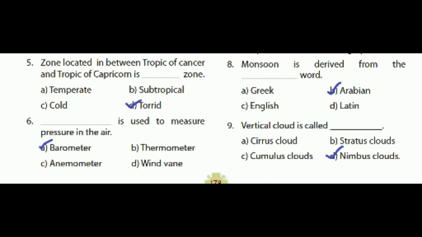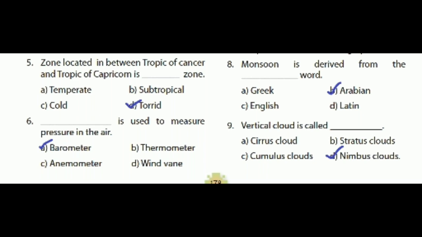Next, fifth one, the zone located in between Tropic of Cancer and Tropic of Capricorn is dash zone. Answer is torrid. Sixth one, dash is used to measure pressure in the air. Answer is barometer. Eighth one, monsoon is derived from the dash word.